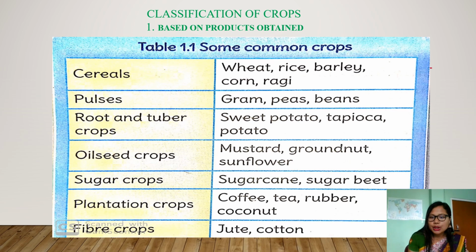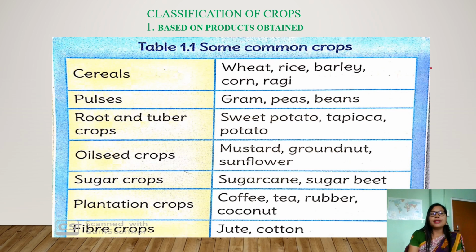When I say products, what do you mean by products? Product simply means what we get out of what we produce. For example, if you want to harvest rice, we don't get rice directly, isn't it? For that we should grow paddy at the right time, in the right season, and then only we get to harvest rice. So this is the product we get out of what we cultivate.